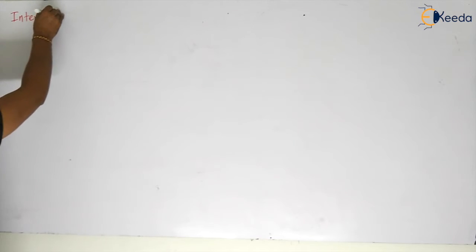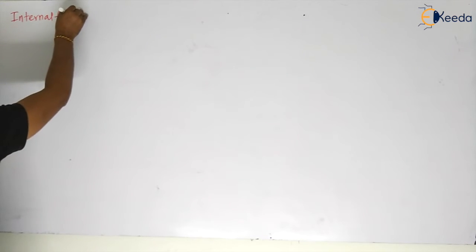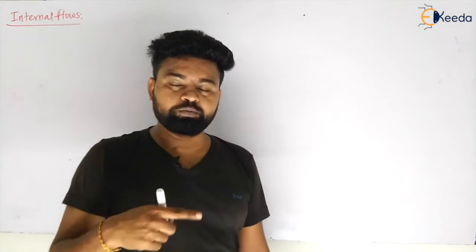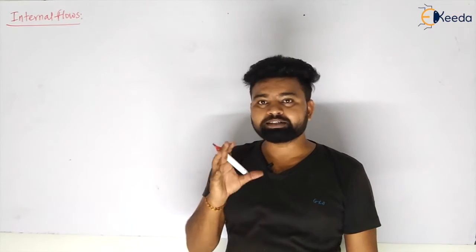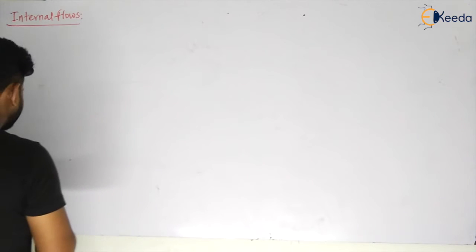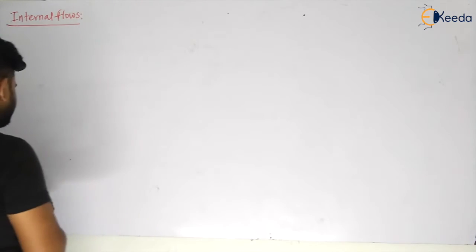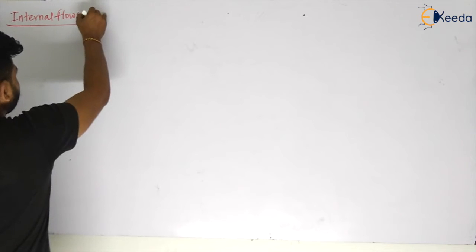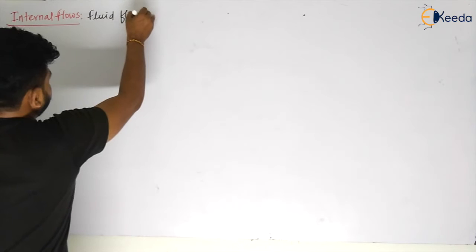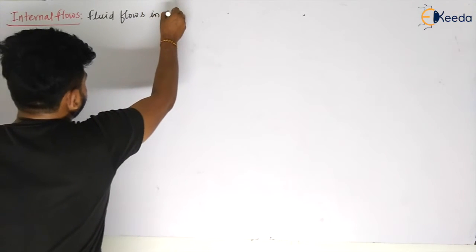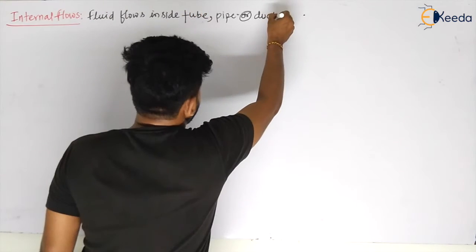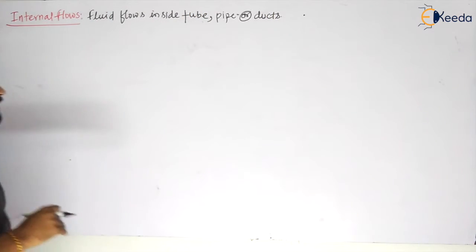Internal flows. So whenever there is a flow inside the tube, pipe or duct, then these kind of flows will be called internal flows. So flow inside what? Fluid flow inside a pipe or duct, inside a tube, pipes.